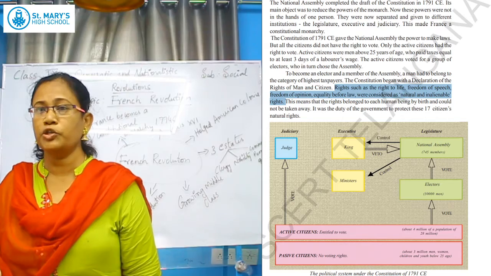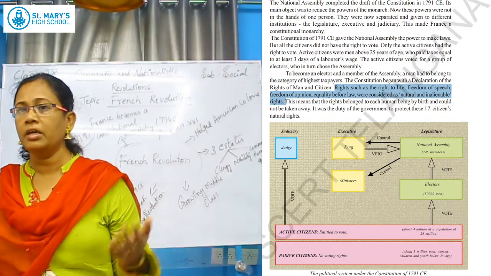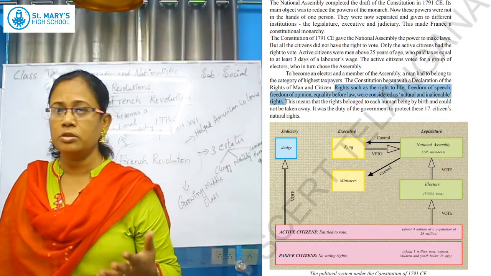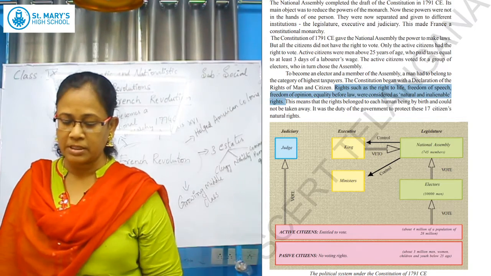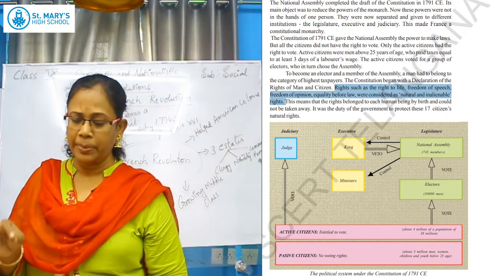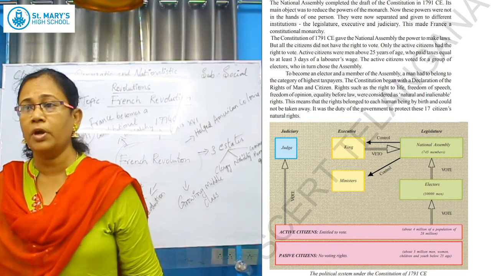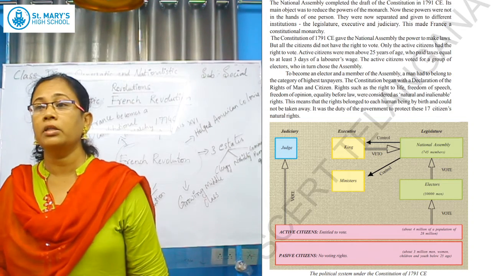It means they are natural. In a monarchy, the monarch or the king is not the one who gives the rights to us. Even at present, it is not the government giving us rights. It is from birth. Natural rights mean that each human being has them by birth, and no one can take these rights away from any human being. So it was the duty of the government to protect the citizens.